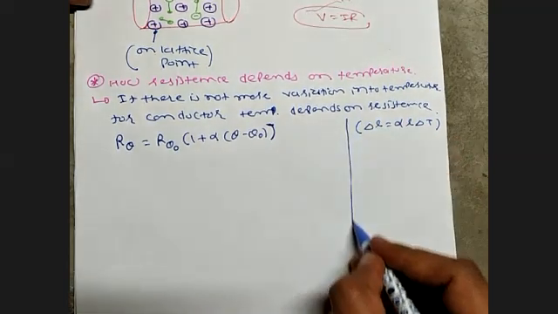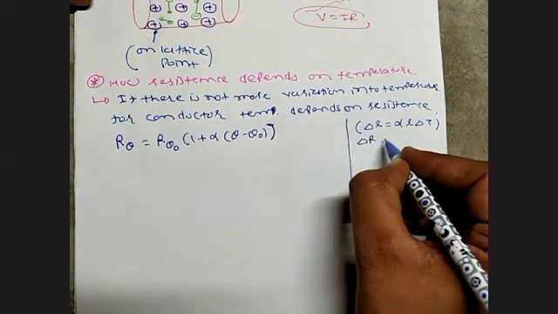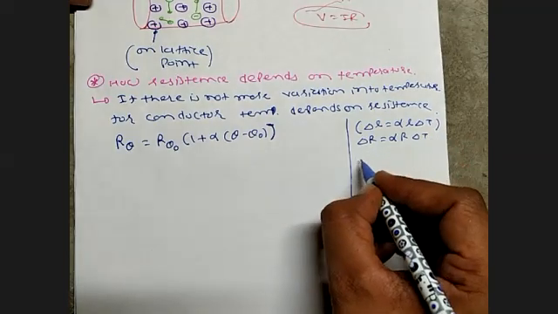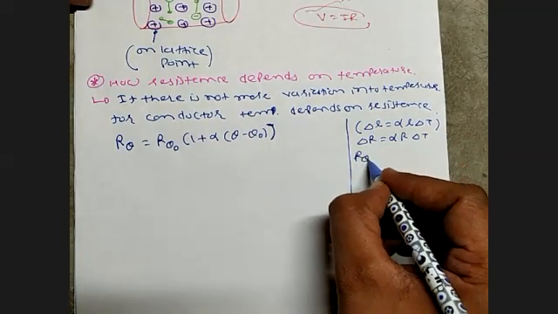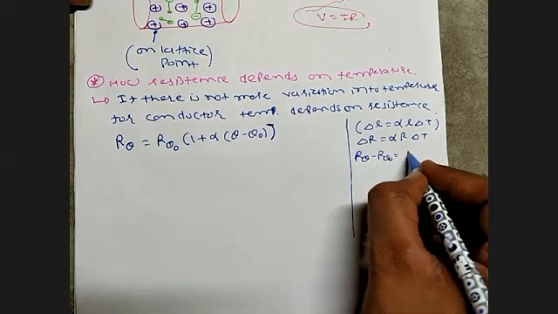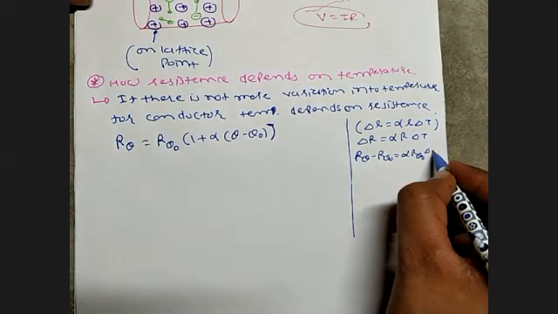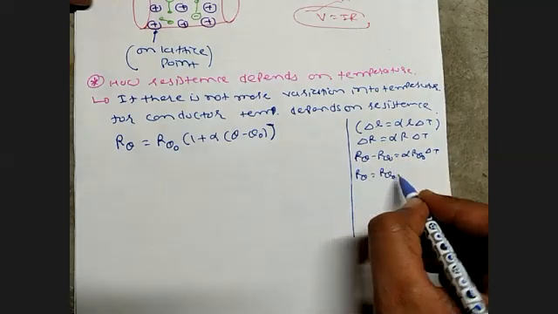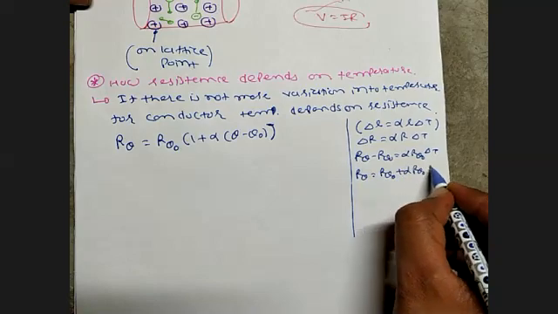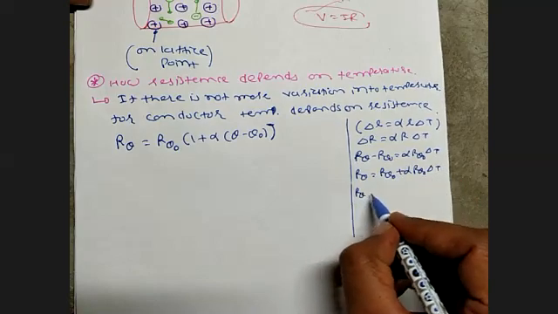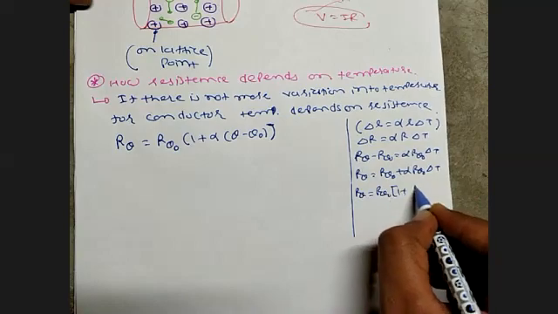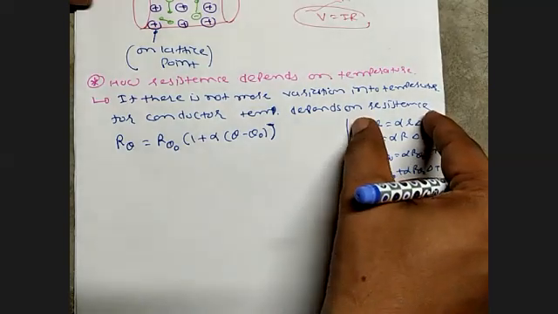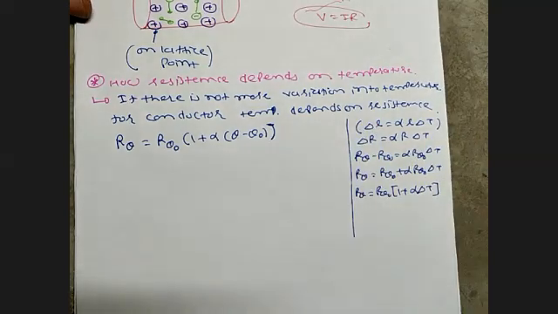You can understand this equation from delta R is equal to alpha R delta T, meaning R final minus R initial is equal to alpha R initial delta T. So R theta is equal to R theta 0 plus alpha R theta 0 delta T, so R theta is equal to R theta 0 into 1 plus alpha delta T. Both equations are the same, and from one you can get the other.